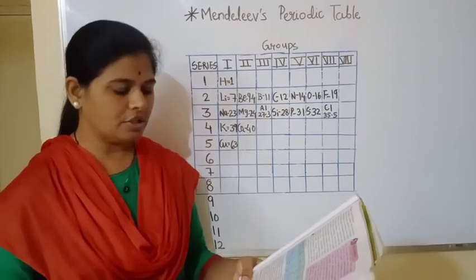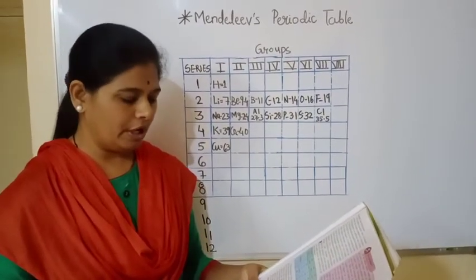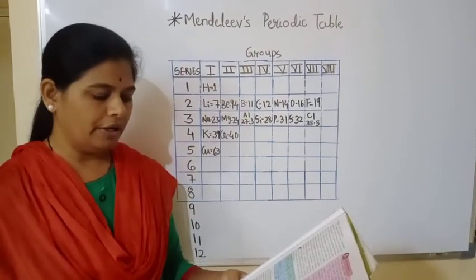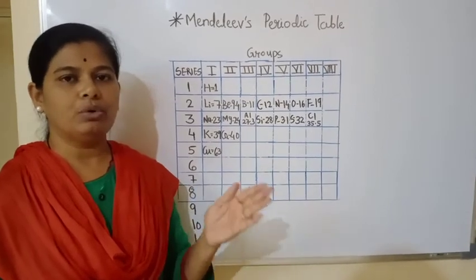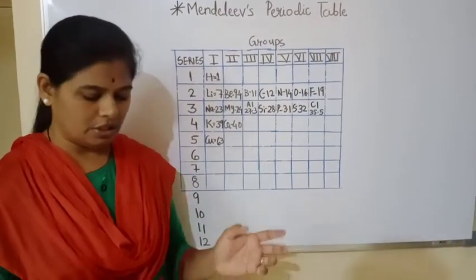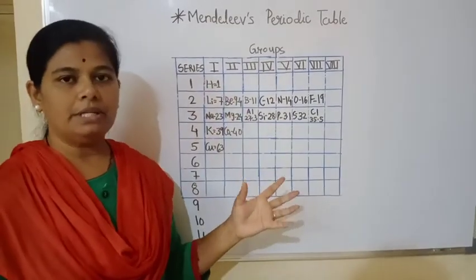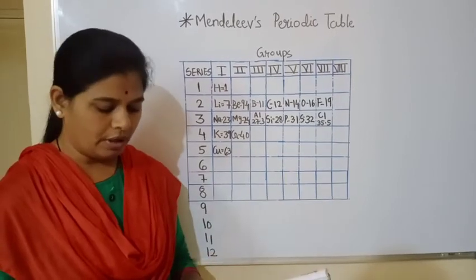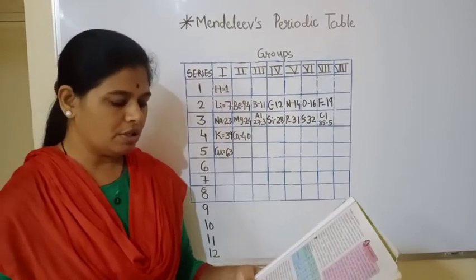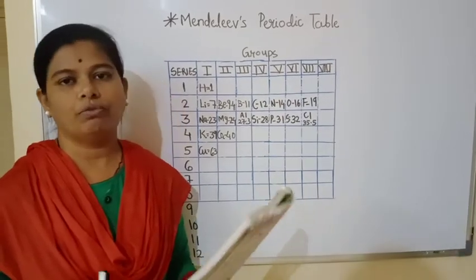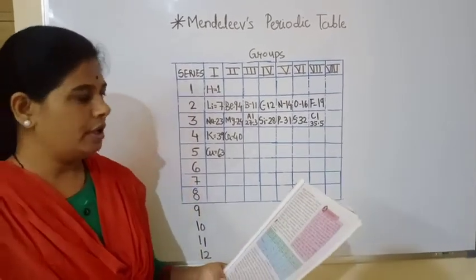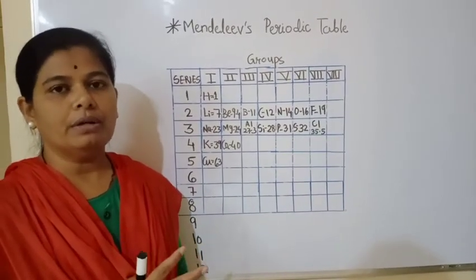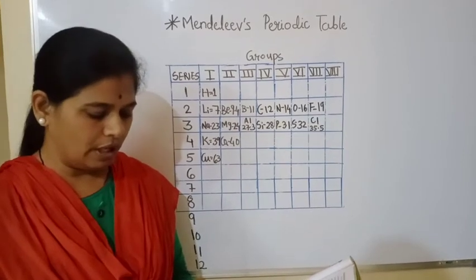The Russian scientist Dmitri Mendeleev developed the periodic table of elements during the period 1869 to 1872 AD. So from the year 1869 to 1872, in this period he studied all the elements and tried to classify them, and he formed the periodic table. Mendeleev's periodic table is the most important step in the classification of the elements.